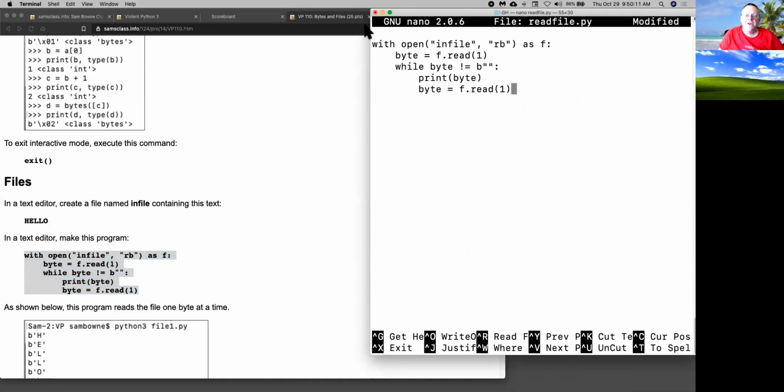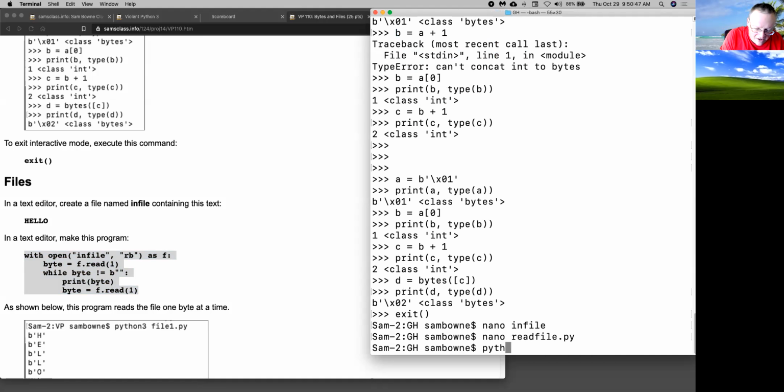All right, so this is how you open something. You have a with statement, which will open it. This is the name of the file. This is the type of access. I'm going to read bytes. And here's the file pointer, f. This is kind of nice. You have a colon and you have a block of code. And when you exit that block of code, it'll automatically close the file for you. So that's pretty nice. So now I'm going to read a byte. And while the byte is not equal to empty, I'm going to print it and then try to read the next one. So this will just read it to the end, printing out every byte that appears. It's a simple way to do that.